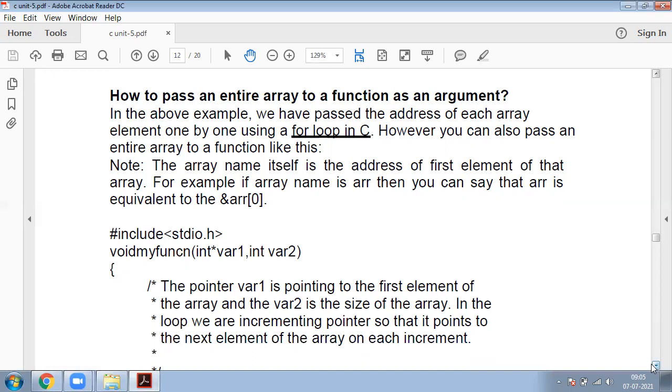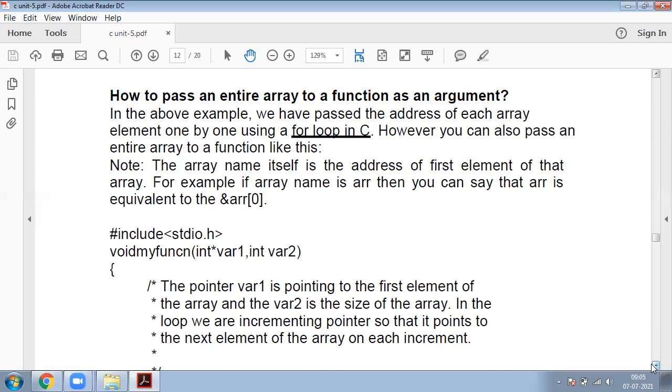We pass the address of each array element one by one using a for loop. The for loop is the most convenient way because a for loop is a single line statement, but a while loop consists of a group of statements. The for loop is easy to use, so we are using the for loop. Using the for loop, we can pass an entire array to a function as an argument, passing the address of each array element one by one.